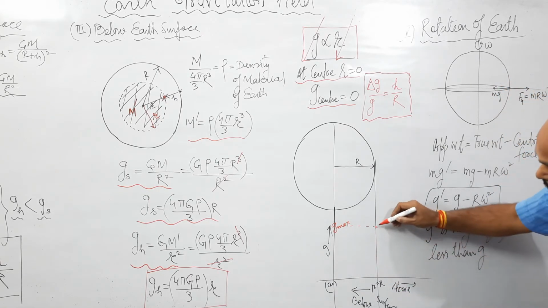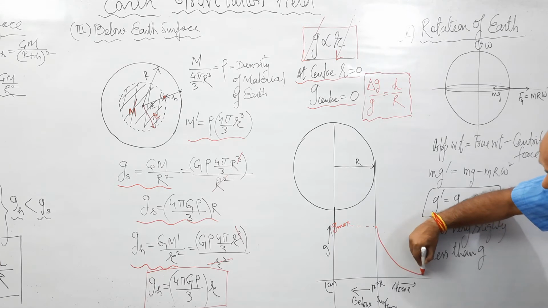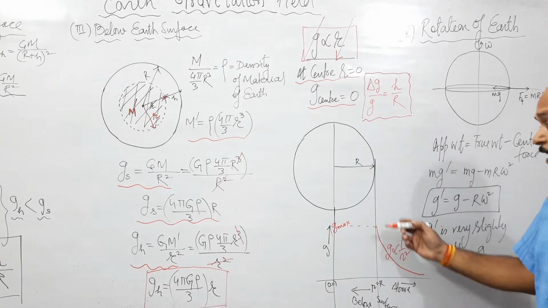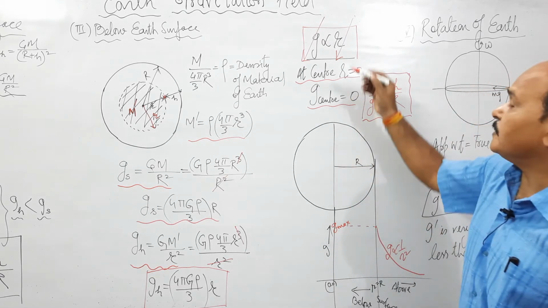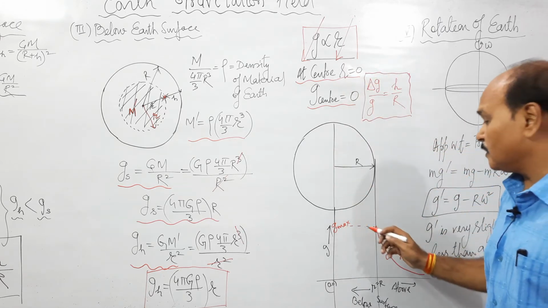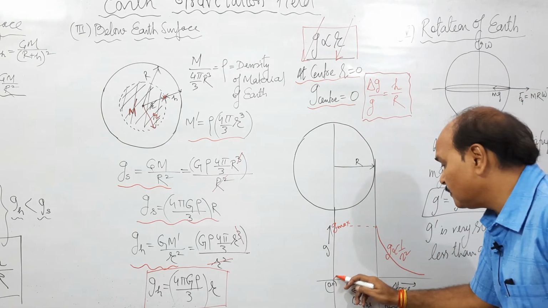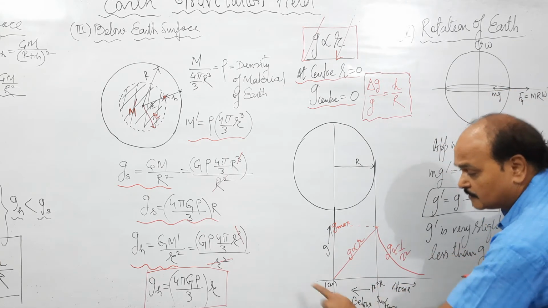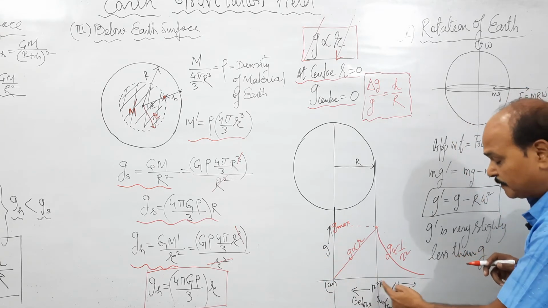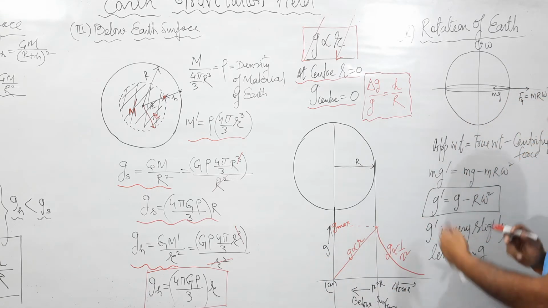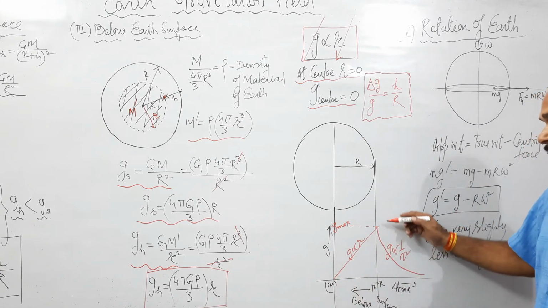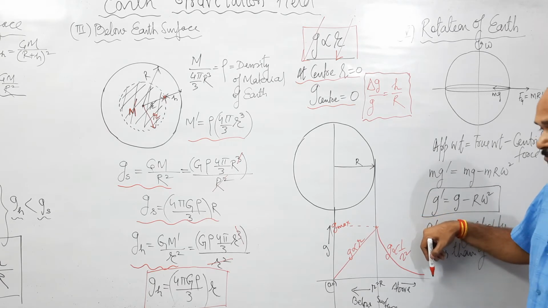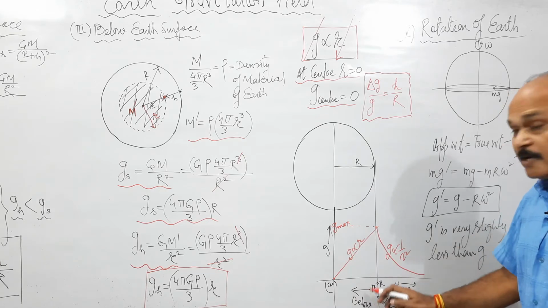As we move over the surface, the value of g decreases inversely with the square of distance. g varies inversely with the square of distance from the center of earth. But as we move into the earth's surface, the value of g is directly proportional to r. That means the value of g varies directly with distance. So this is a straight line graph, and this is a curve, a rectangular hyperbola like this. g is inversely proportional to r square, and right at the center, the value of g becomes 0.